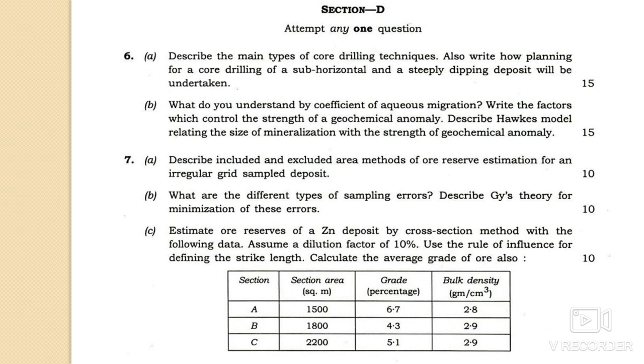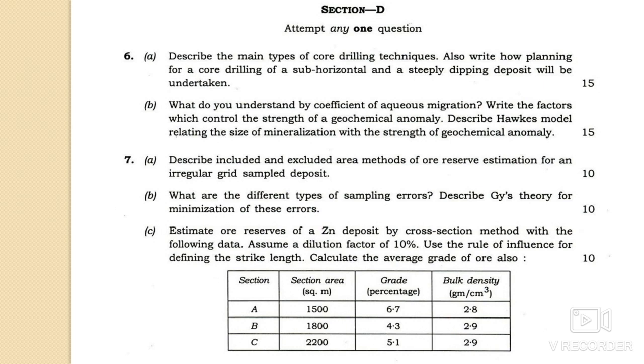Okay, and 7c, there is a numerical here. Estimate the ore reserve of a zinc deposit by the cross section method with the following data, and you have to assume a dilution factor of 10%. Use the rule of influence for defining the strike length, and you have to also calculate the average grade of the ore.